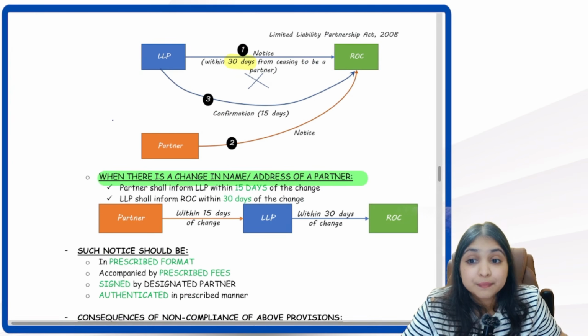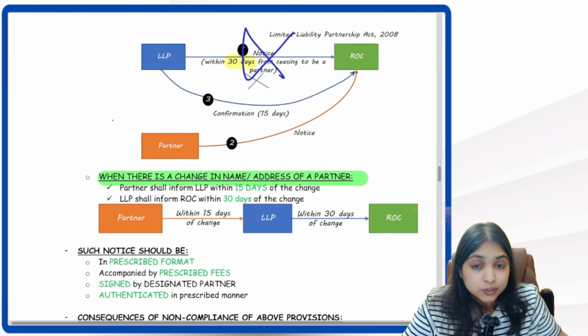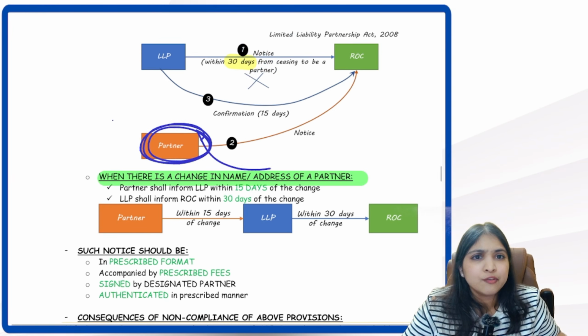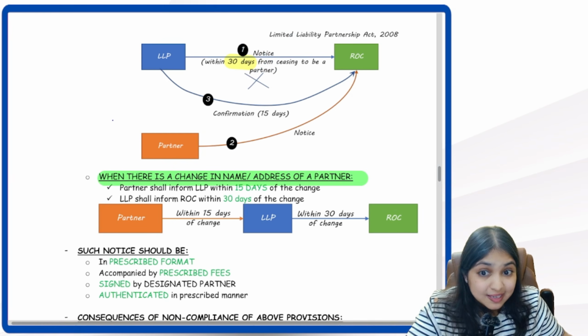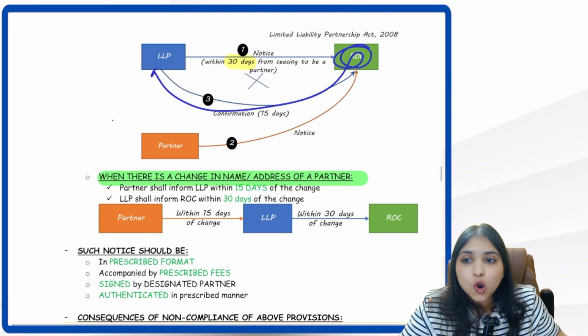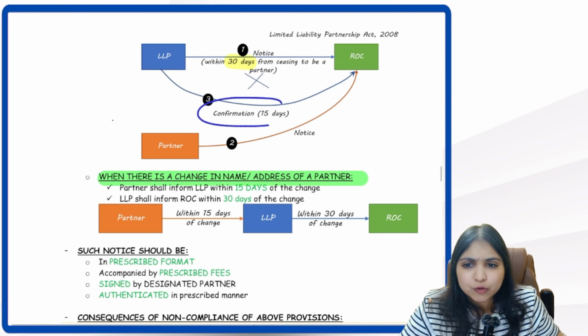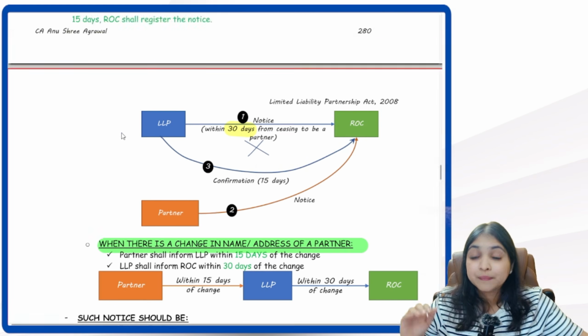LLP will inform ROC. But what if LLP is not informing the ROC? Then in that case, that partner itself will inform the ROC. If partner is informing the ROC, ROC will not accept. ROC will ask for confirmation from LLP. LLP will have to give confirmation within 15 days. Okay. So are you noticing?